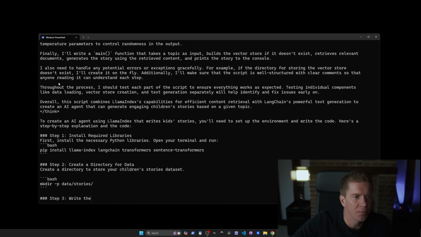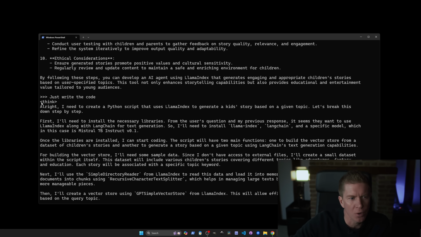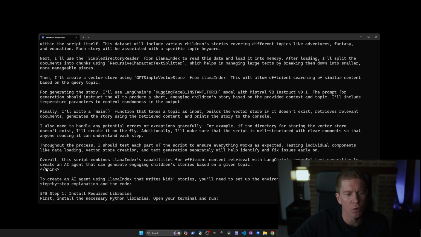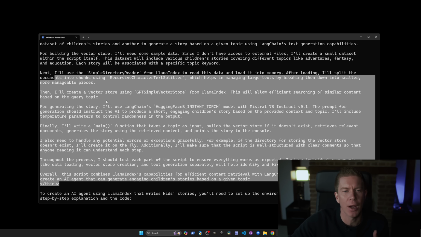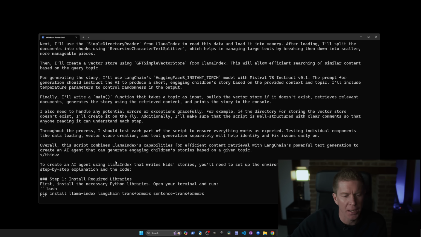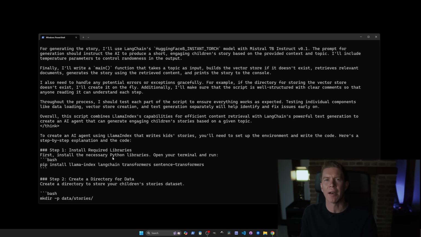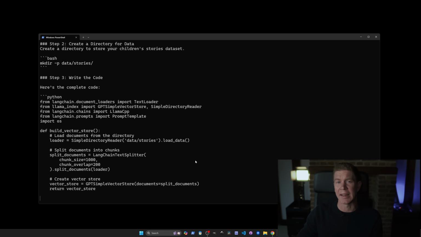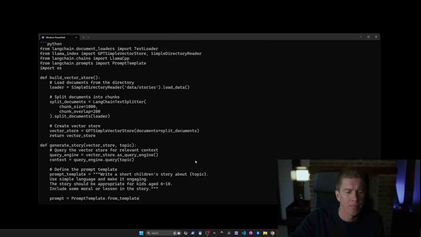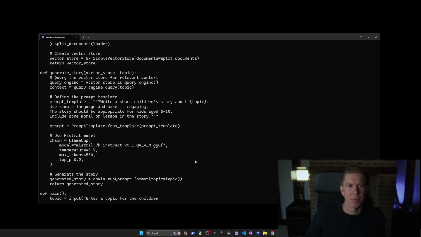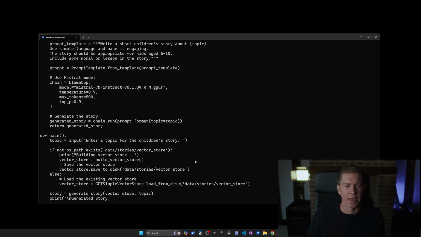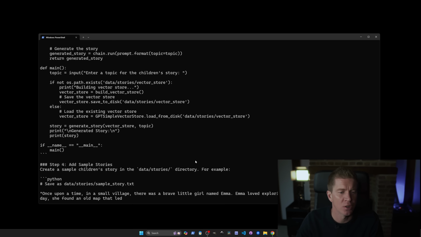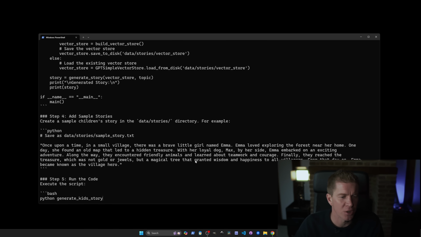It's quite interesting, actually. If you take a look at this query, we've got think tags here, almost like HTML tags. It's opening here and it's closing here. So all this text output here is just thinking through how to solve the problem. It might be that there's an option to remove that from the actual final output, or you could filter it if you're outputting this to a text file or some kind of directory, then you could take that out before you store the actual result. And finally, we get the output here, which gives some instructions for installing Llama Index and LangChain, and then it's actually written the code for us, which from first impressions looks pretty good.